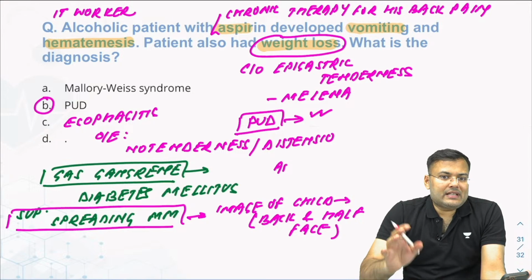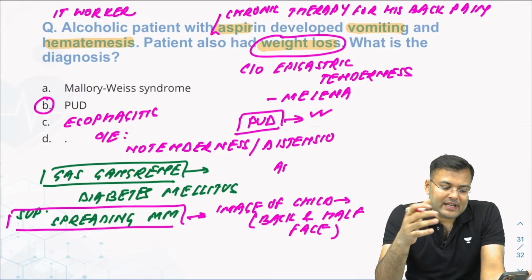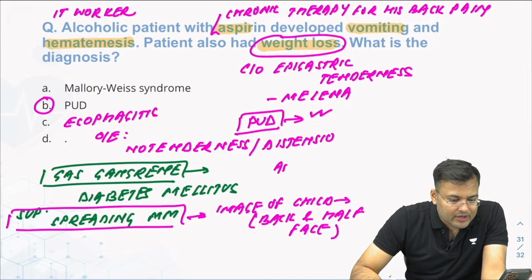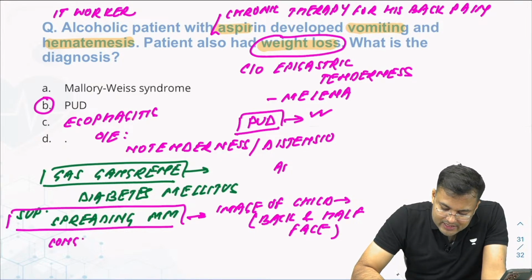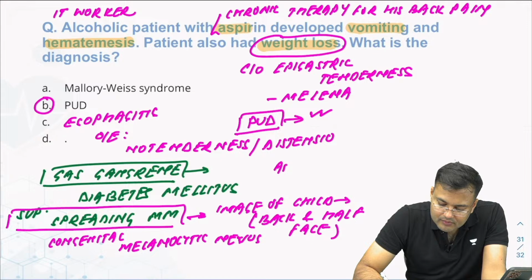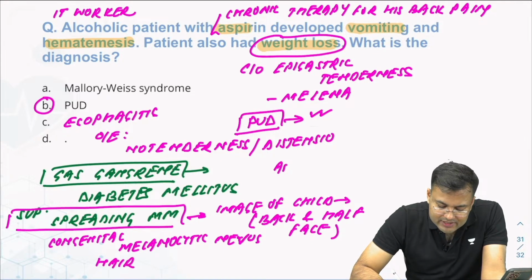So if anybody is having that picture, please send the link of that image in the comment section. One tracheostomy question was there. Congenital melanocytic nevi. Okay. It was congenital. Again, it's a repeat question, I think. Congenital melanocytic nevus. It was hairy. Very good.